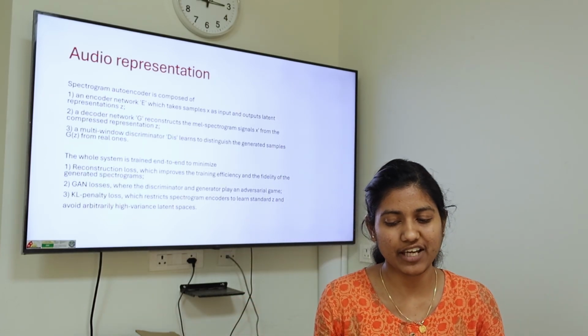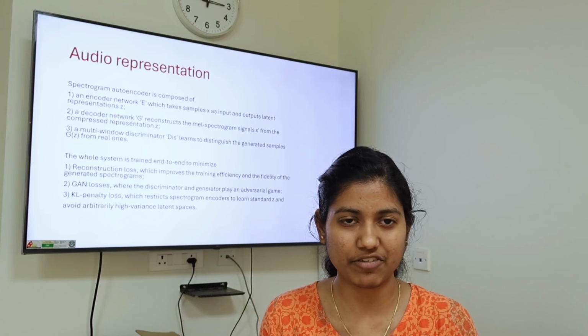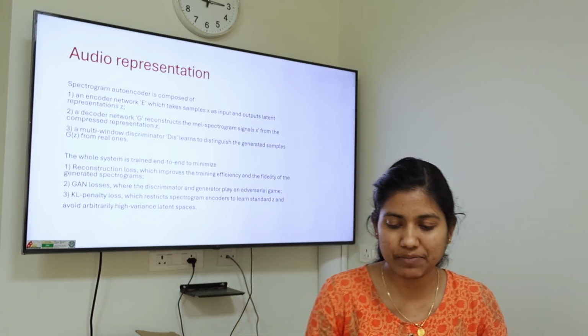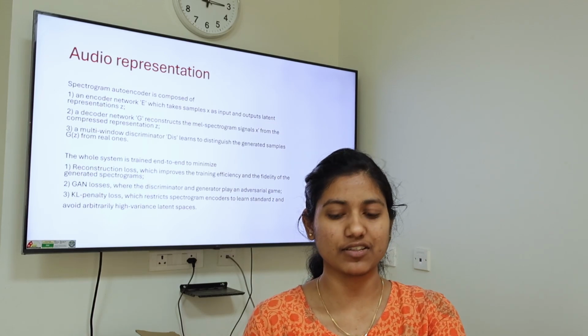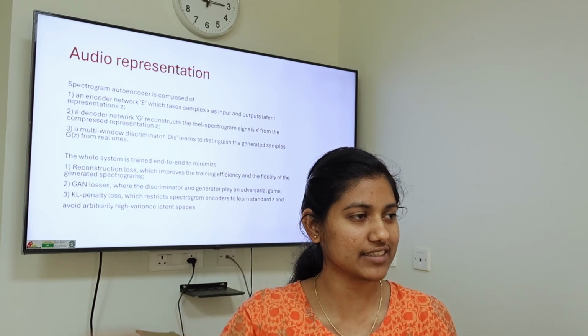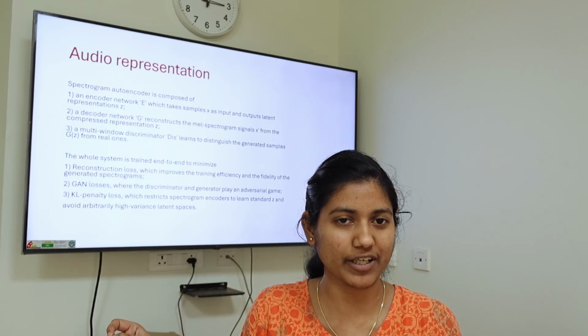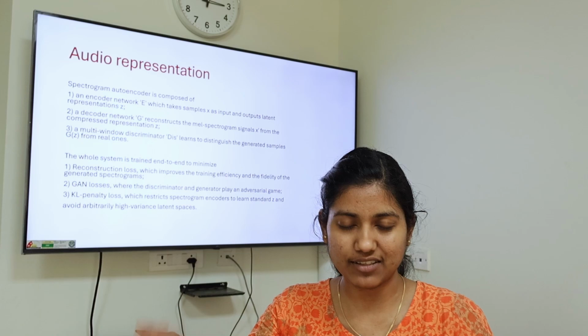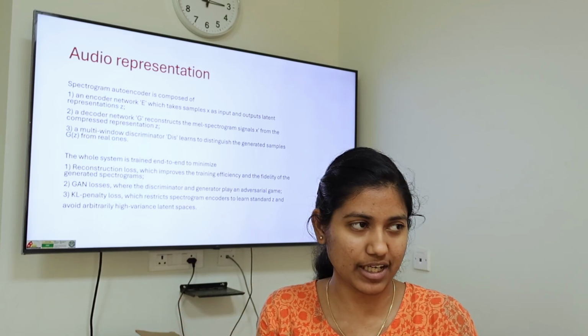Now that we have encoded our text, we need to represent our audio as well. So for audio representation, first, what is a spectrogram? We would have seen audio waves, right? We capture amplitude at wave points at intervals. Everyone would have studied that in physics somewhere. So that thing we convert to a spectrogram.